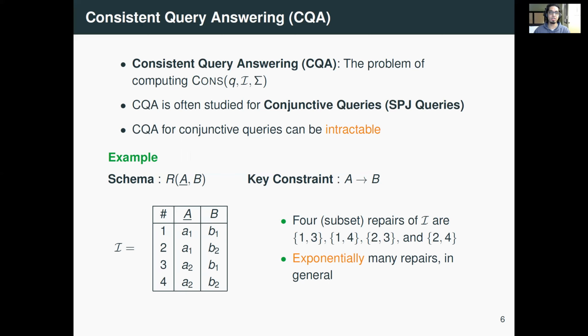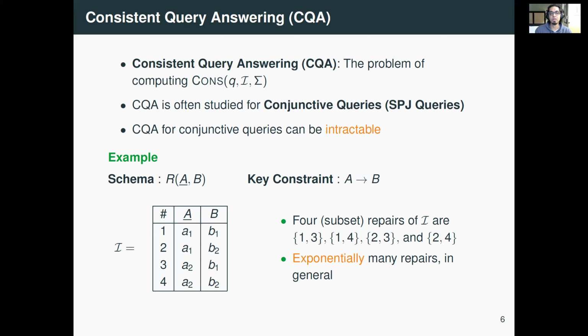For example, let's say you have a table R with two attributes A and B, and the first attribute is a key. And in your database instance I, the first two tuples violate the key because they have value A1 for the key attribute. And again, the third and the fourth tuples also violate it because they share the key attribute with value A2.